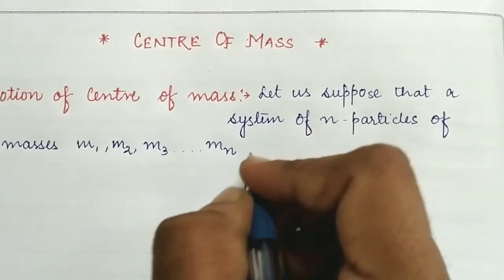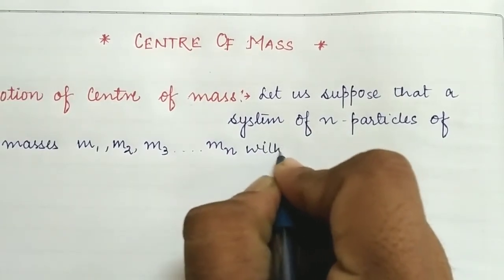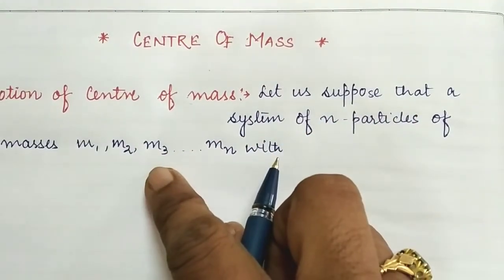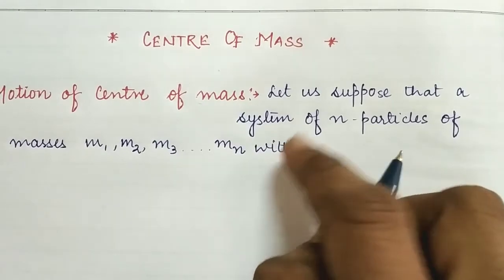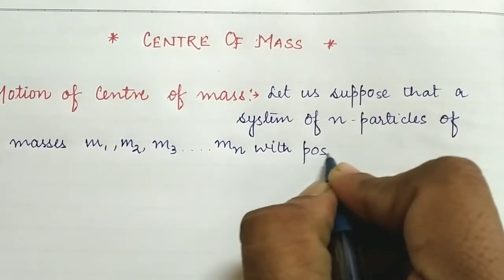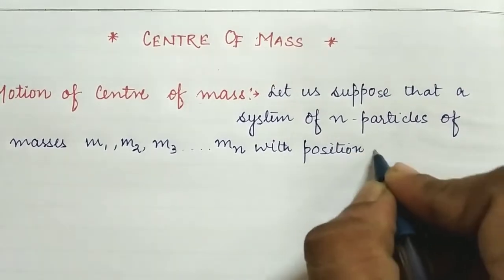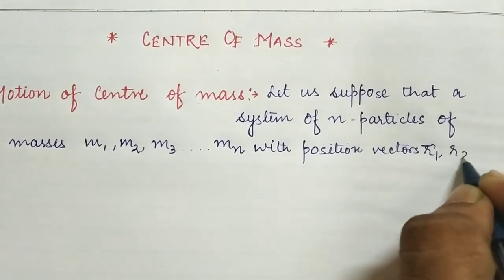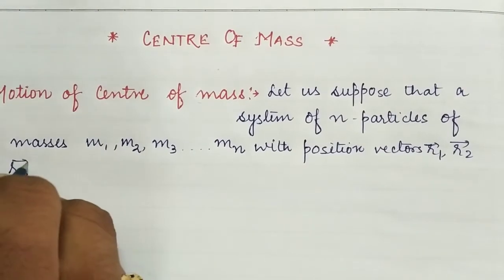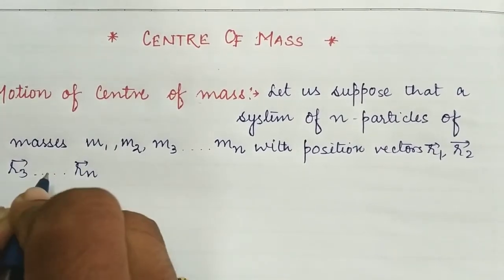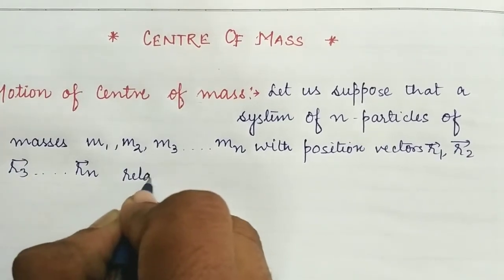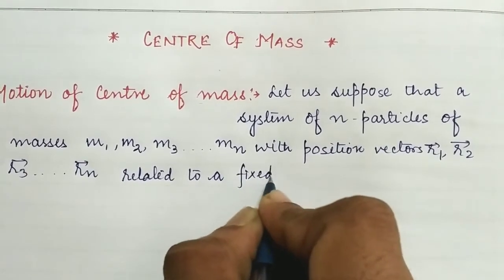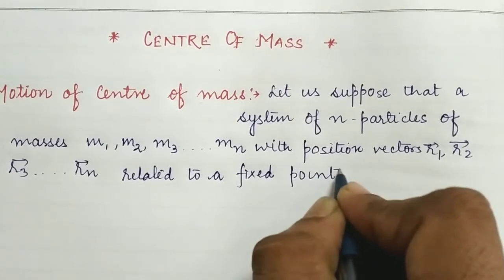Okay students, what I have written here is: let us suppose a system of n particles of masses m1, m2, m3 up to mn with position vectors, meaning the position from the origin, as r1, r2, r3 and so on till rn, related to a fixed point called the origin.